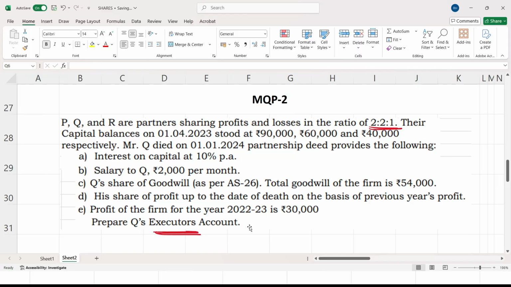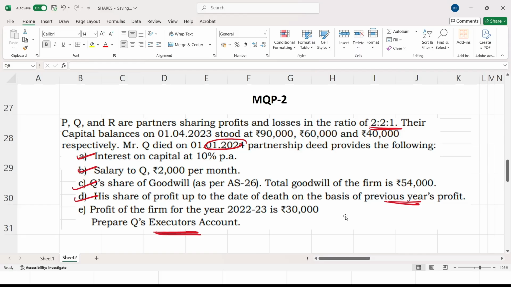Mr. Q died on 1/1/2024. The partnership deed provides interest on capital, salary, goodwill and profit up to the date of death, called P&L suspense account, and profit of the firm based on the previous year's profit.